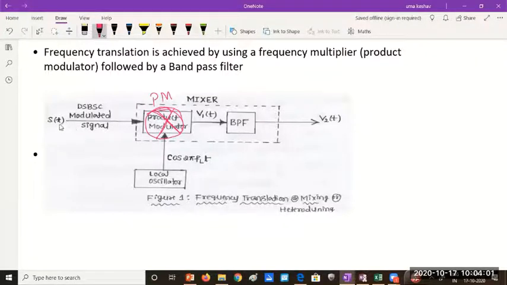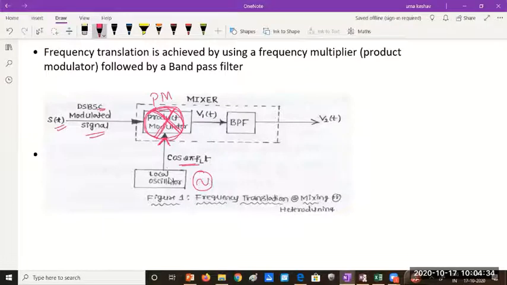Here we are taking an example of a DSB-SC modulated signal. One of the inputs given to this product modulator is the DSB-SC modulated signal S of t, and the second input given is the locally generated signal cos 2 pi FL t, a locally generated carrier. So I have a local oscillator. What's the alternate way of writing local oscillator?